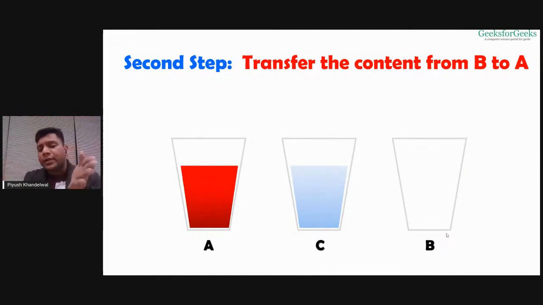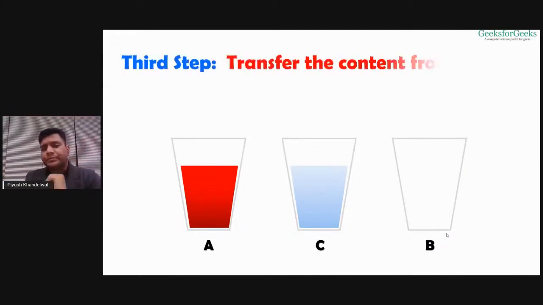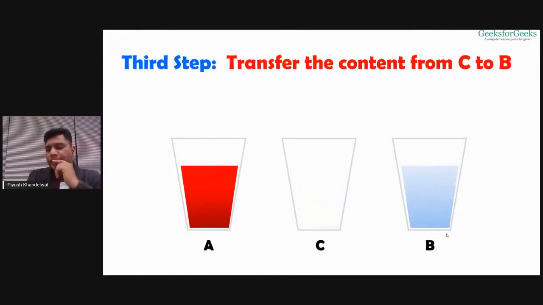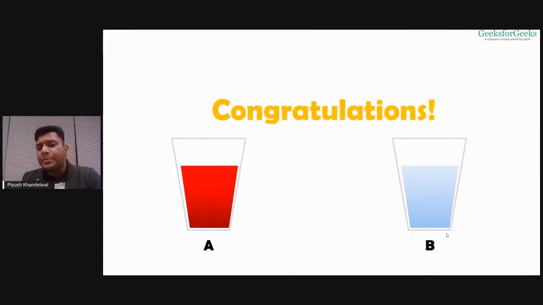Now the third step will be transferring the content from C to B, like this. Now you will see after these three steps, first one from A to C, then B to A, then C to B, we have been able to swap the contents of these two glasses. Now A has red liquid and B has blue liquid inside it. Okay, so you got the idea? In three simple steps, A to C, B to A, and C to B, we were able to swap the contents of two liquids.